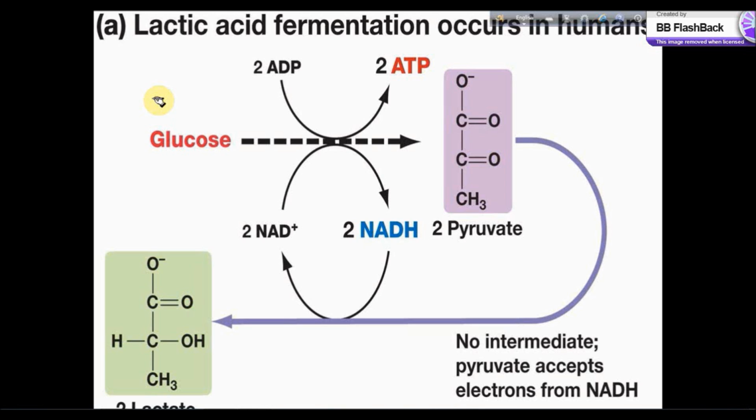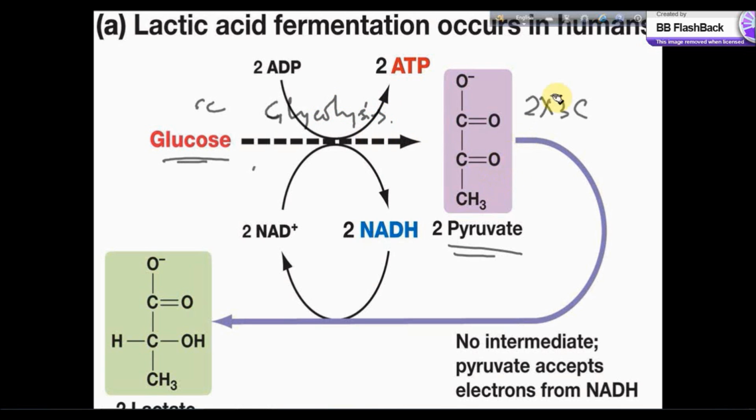Now I will start with the lactic acid fermentation that occurs in humans. This is the glucose molecule, a 6 carbon molecule, and after glycolysis 2 molecules of 3 carbon pyruvate are produced.